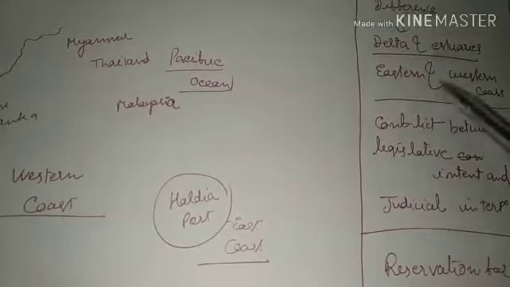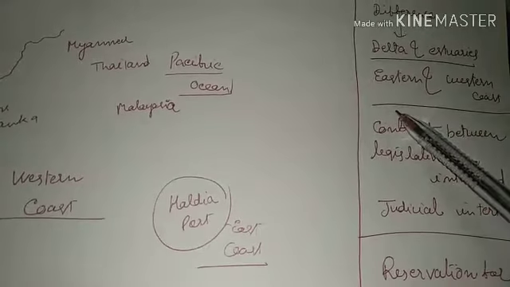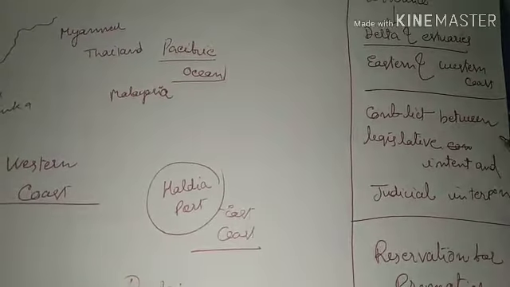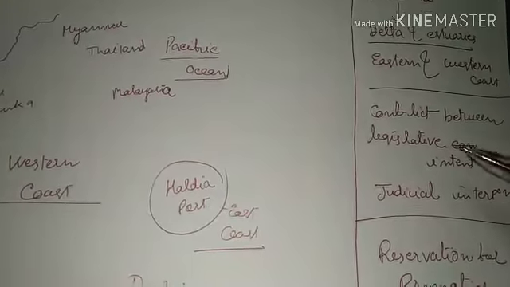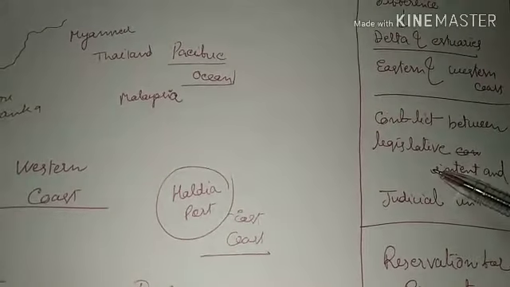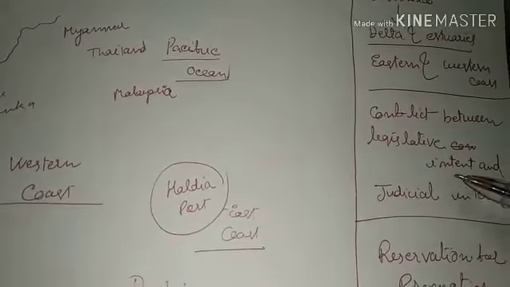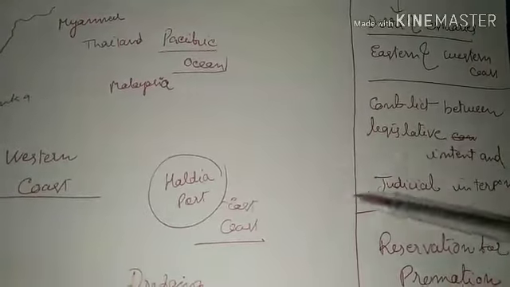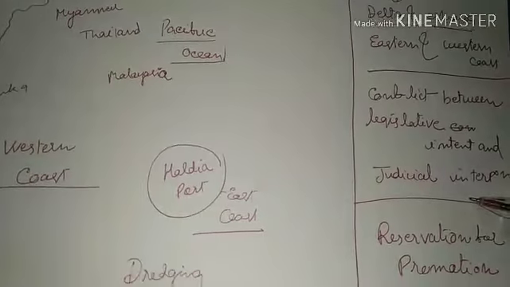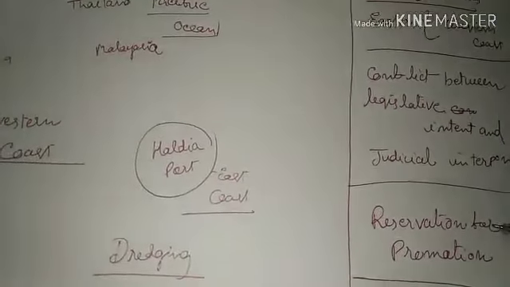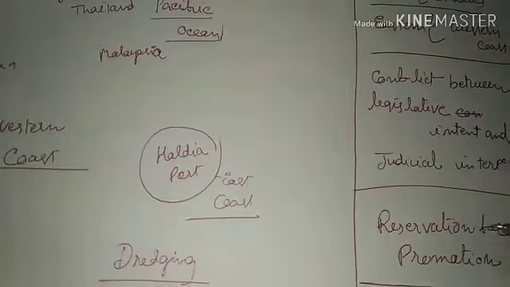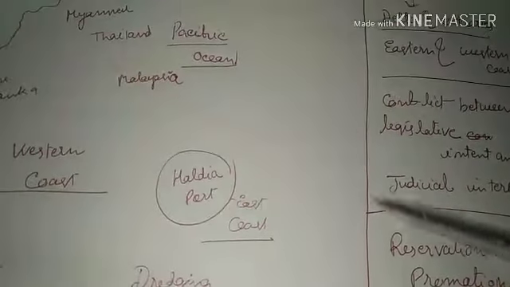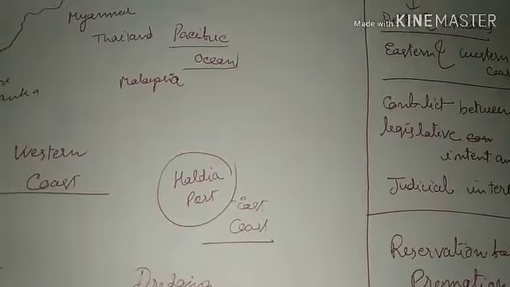Differences between delta and estuaries, differences between the eastern and western coastline, and conflict between legislative intent and judicial interpretation. That means where the legislature has enacted a law and the court has expressed its dissent, in such recent conflicts between the legislature and judiciary. Also reservation in promotion, meaning promotion on the basis of reservation. These topics are important from the prelims and mains point of view.